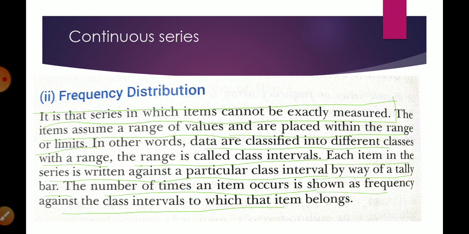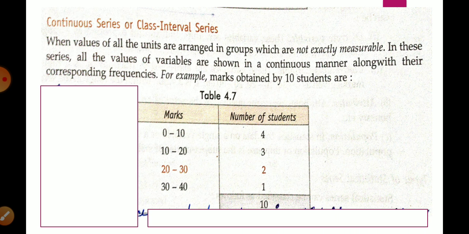Okay, students? Now there is one more explanation that is more convenient and easy to understand. What do you mean by continuous series or class interval? When the values of all units are arranged in groups which are not exactly measurable, then it is known as a continuous series. In this series, all the values of the variable are shown in a continuous manner, along with their corresponding frequency.